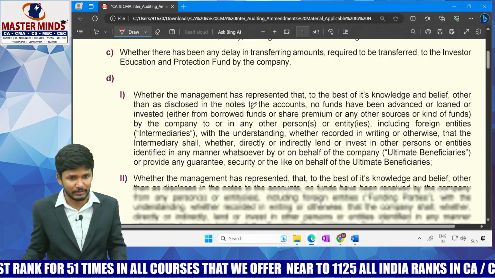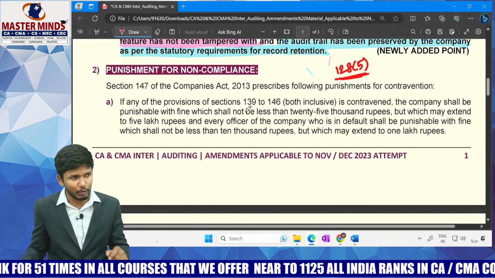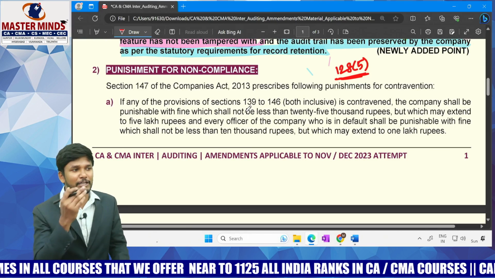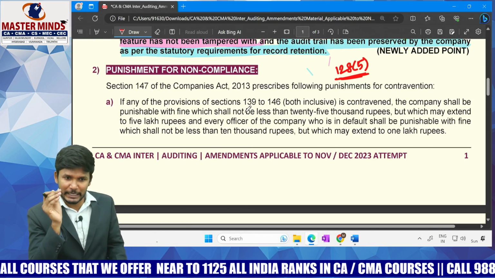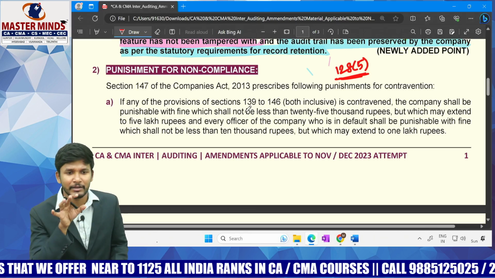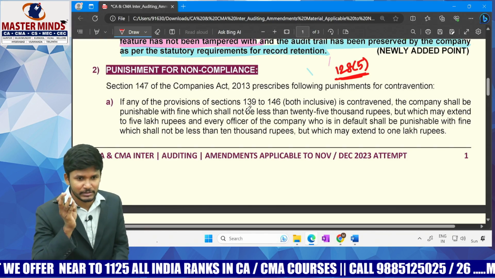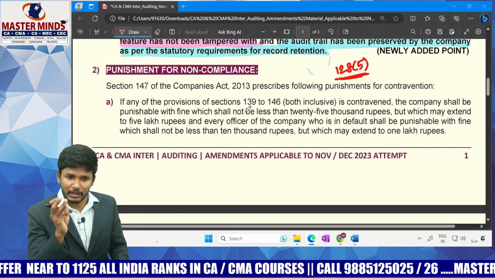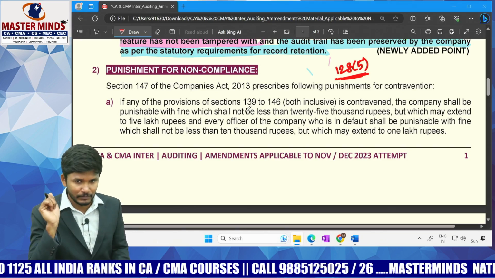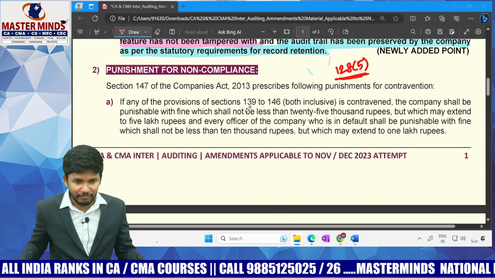Let's try to understand. 147, as you already know, talks about the punishments for non-compliances. So what kind of punishments, sir? For whom the punishments, sir? That punishment will be applicable to the officers. I would not say management. The punishment will be coming to the company also. The punishment will be coming even to the auditor also. Correct? So there the values were changed.